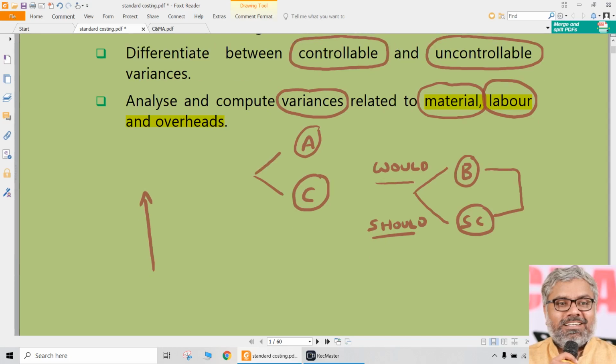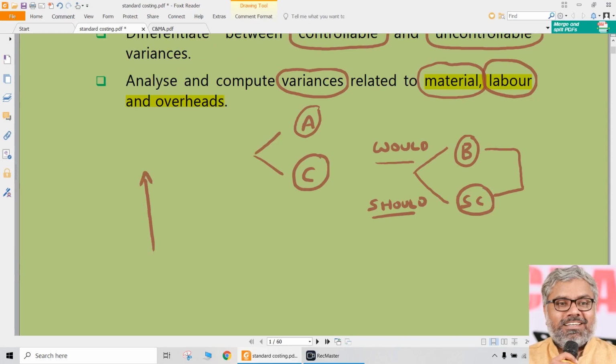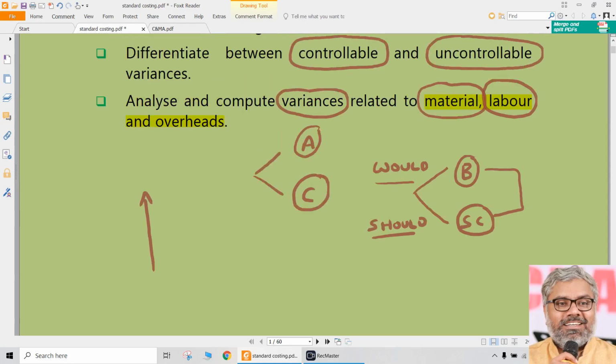So the standard costing will take the standards first. It will set the standards first. Of course, we are not going to set the standards, don't worry. That will happen in the real life. Our job will be only to check what is the variance between standard and actual and why it happened. To analyze that is our job, which we will do with some of the formulae which are available in a relatively easier manner. As far as examination is concerned, that's what is the overall objective of this chapter.